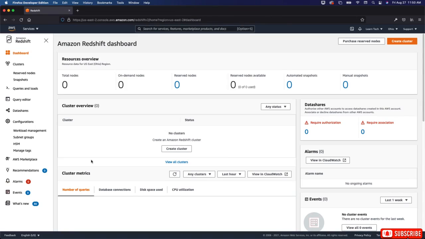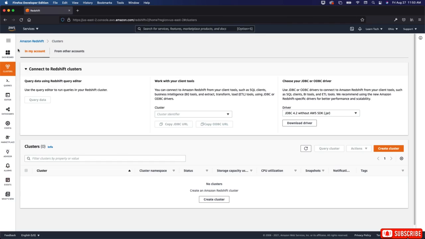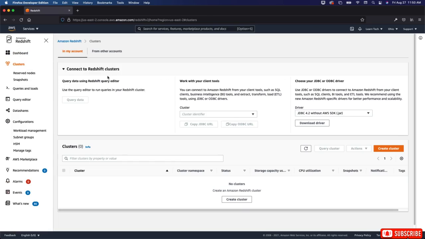All right, welcome back. So in this video, we're going to talk about clusters. So let's click on clusters, and you can see here that working with clusters, you can do a couple different things. Okay, you have connect to Redshift clusters, okay, and you have query data using Redshift Query Editor, work with your client tools. You can connect to Amazon Redshift from your client tools, such as SQL clients, business intelligence BI tools, and extract, transform, load, ETL, tools using the JDBC or ODBC drivers.